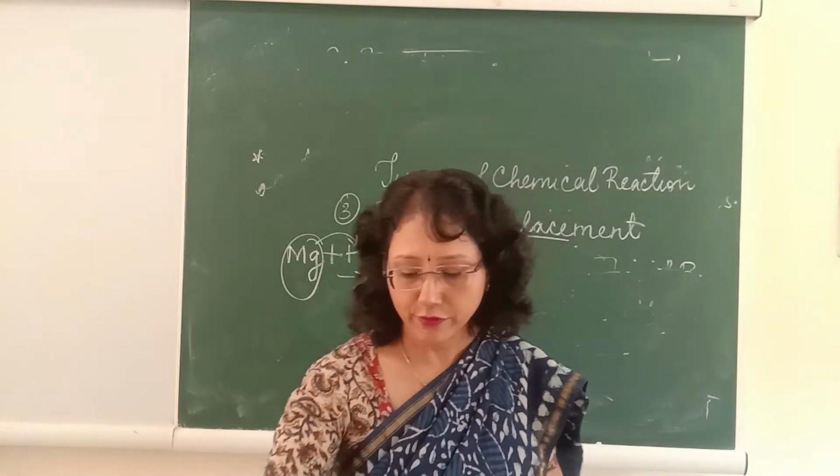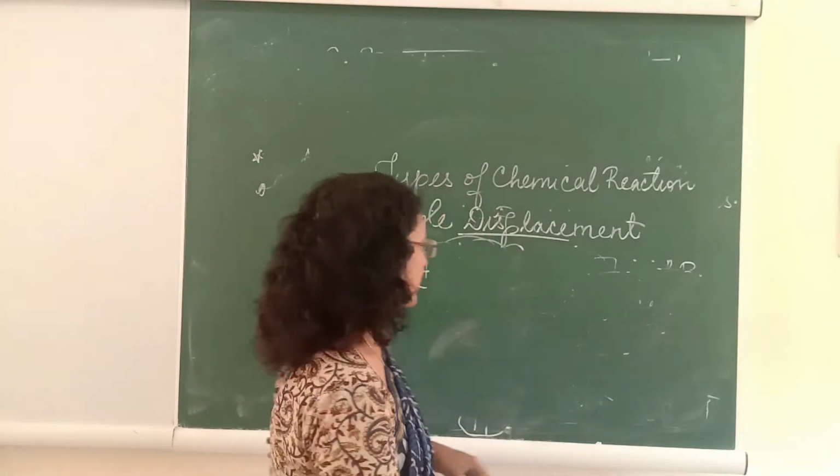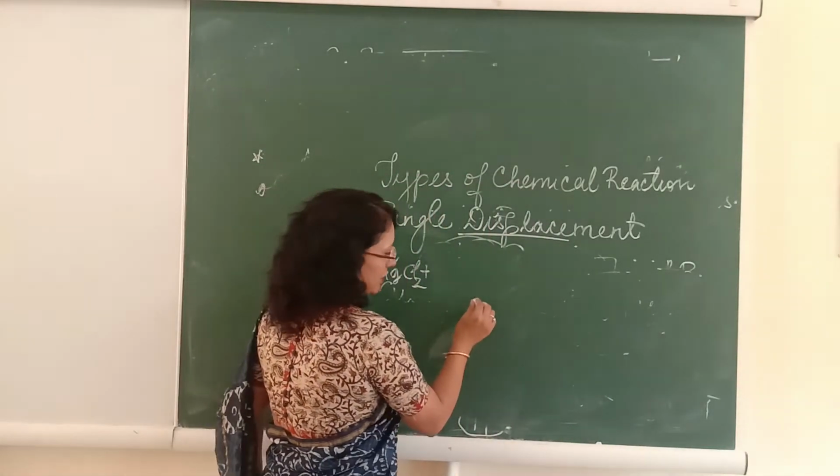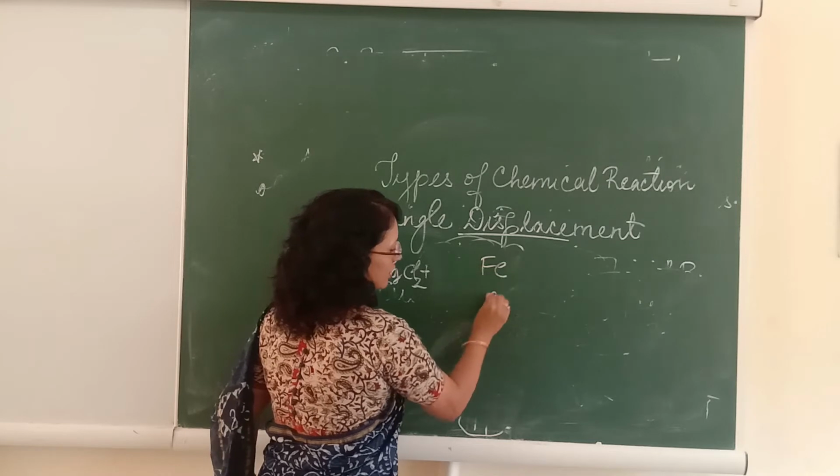One more experiment I would like to show you. As we have learned in the table, iron is placed above copper.